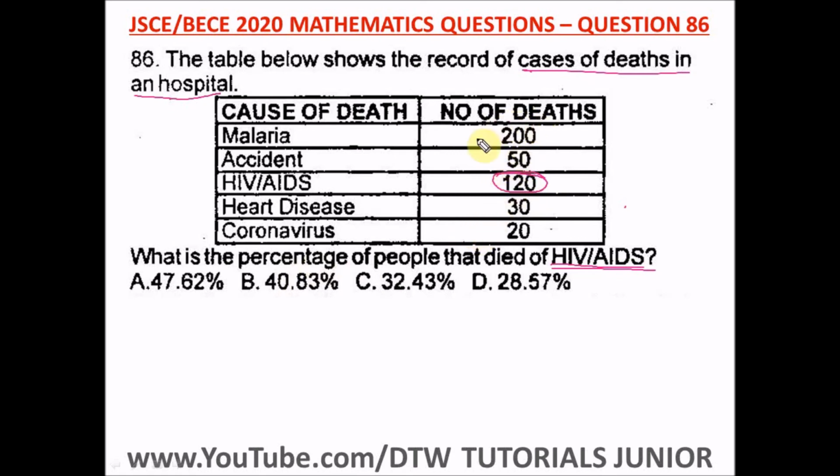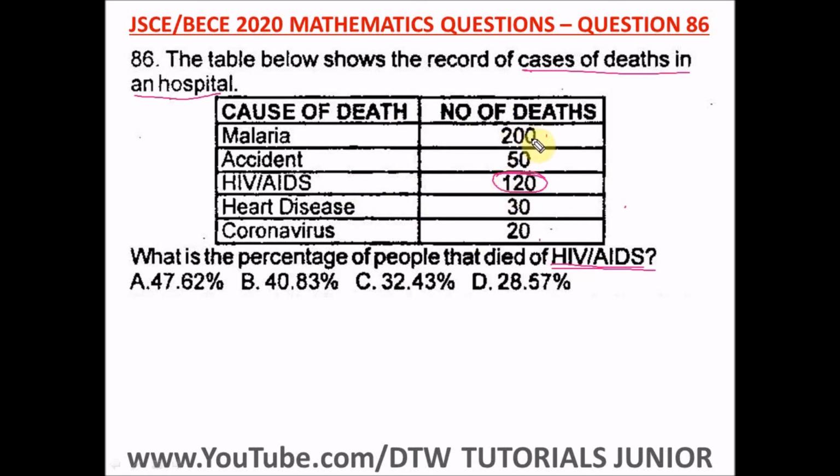So first of all we have to know the total number of deaths. We have to add up all of this to know the percentage of HIV from the total number of deaths.